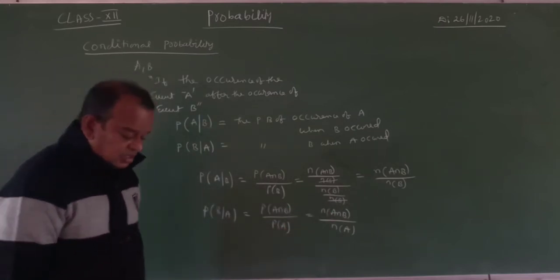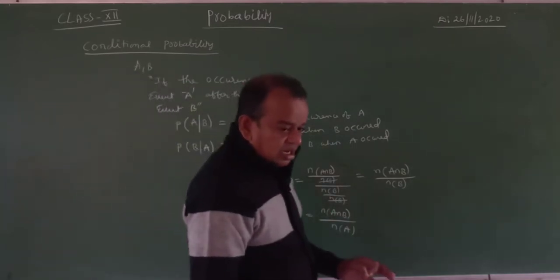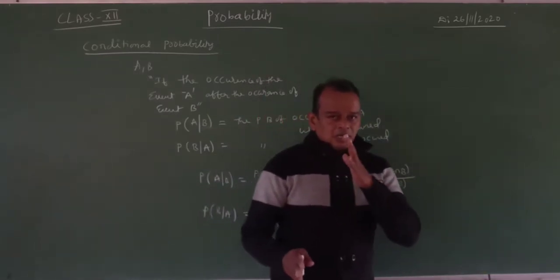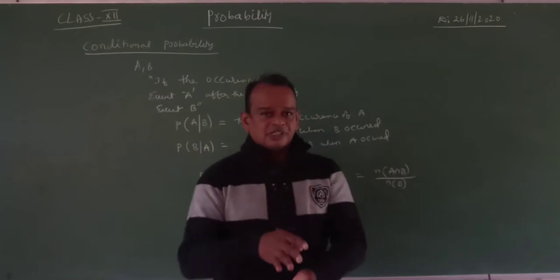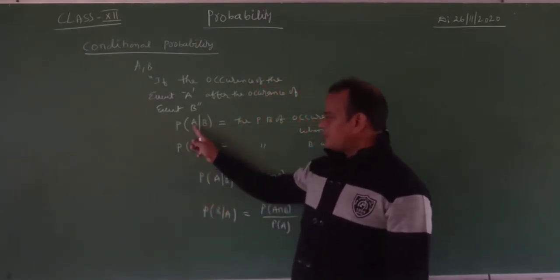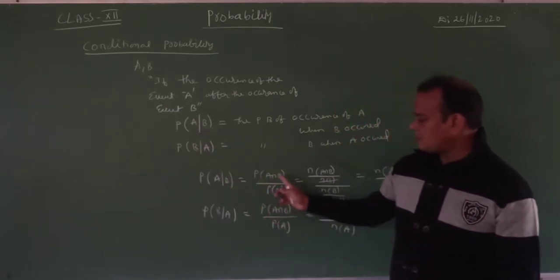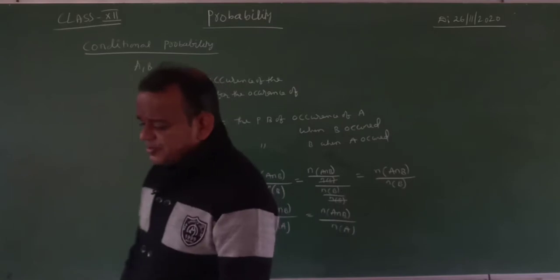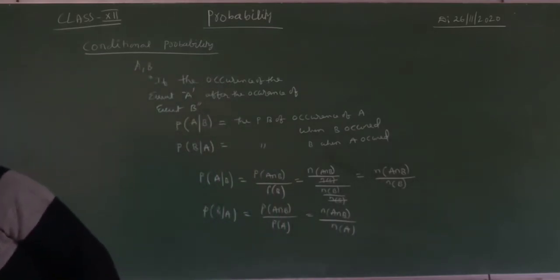You remember that one? If the occurrence of the event A is after the occurrence of B, then our goal in the problem is to see which one is the first and which one is the second. The first one we always write after the slash. What is the formula of this? Probability of A given B means this formula: probability of A intersection B by probability of B. Okay, my dear students, in this way we will complete the problems.